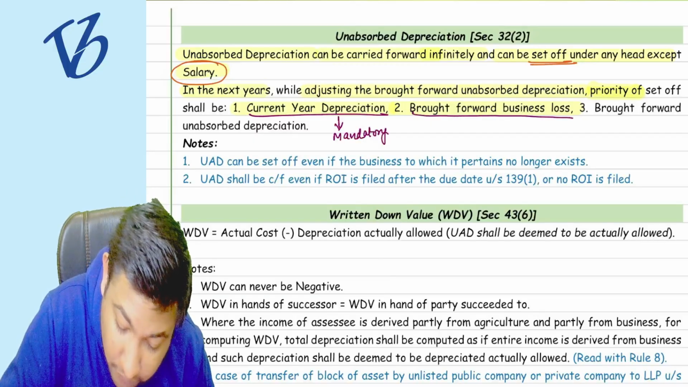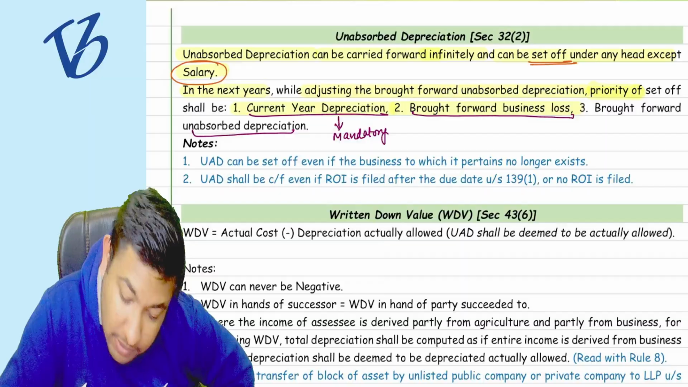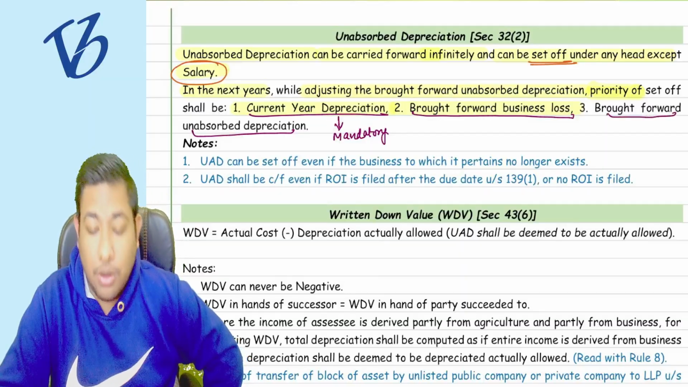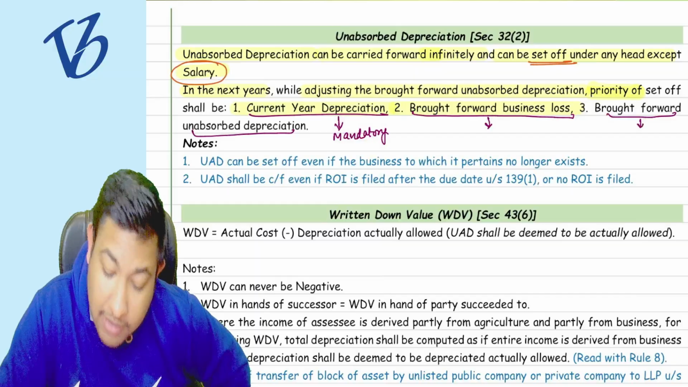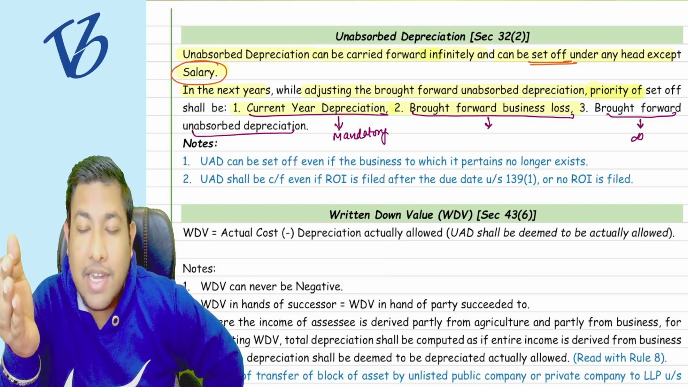Second is the brought forward business loss. Why, sir, brought forward business loss? Why not the brought forward unabsorbed depreciation? Because the brought forward unabsorbed depreciation can be set off and carried forward to an infinite number of years.